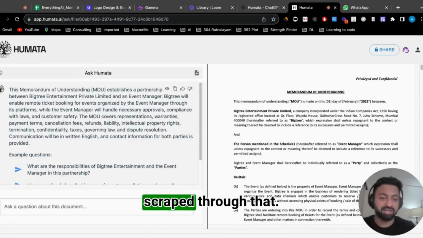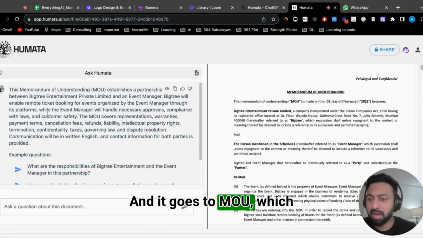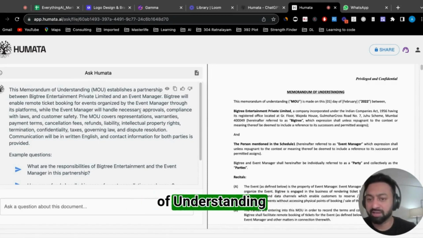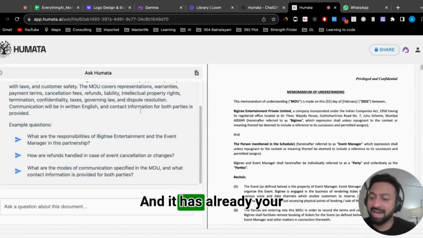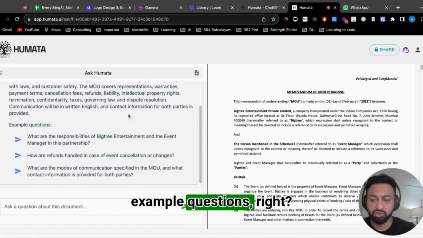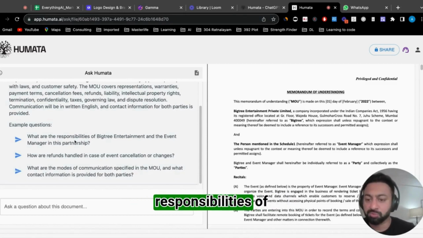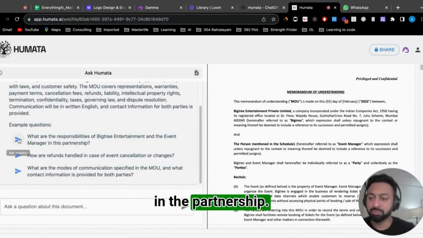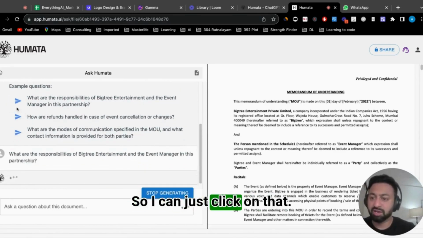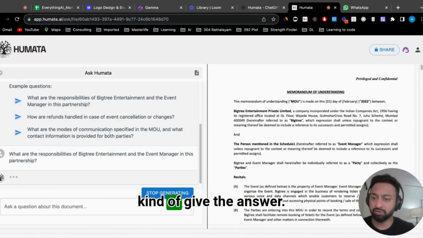So it's already scraped through that, and it goes to MOU, which is the Memorandum of Understanding Established a Partnership, and it has already your example questions, right? So what are the responsibilities of Big Tree and the event manager in the partnership? So I can just click on that. It should automatically kind of give the answer.